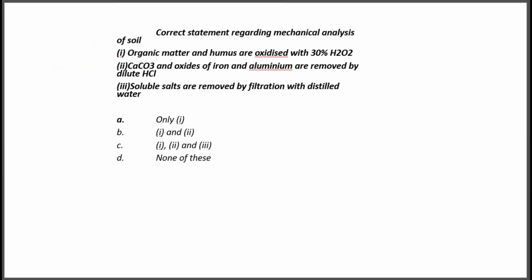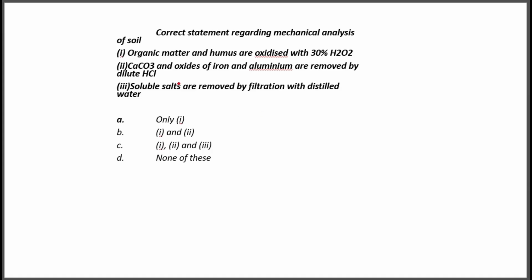Okay. Then, correct statement regarding mechanical analysis of soil. Organic matter and humus are oxidized with 30% H2O2. Then calcium carbonate and oxides of iron and aluminum are removed by dilute HCl. Soluble salts are removed by filtration with distilled water.